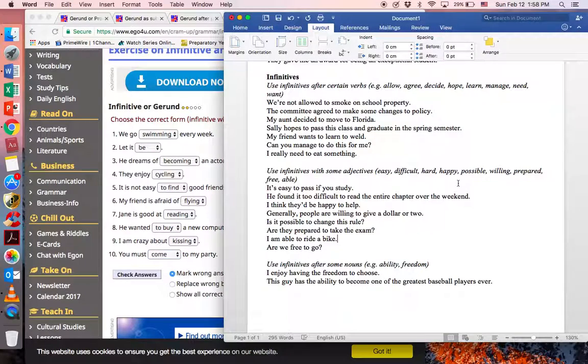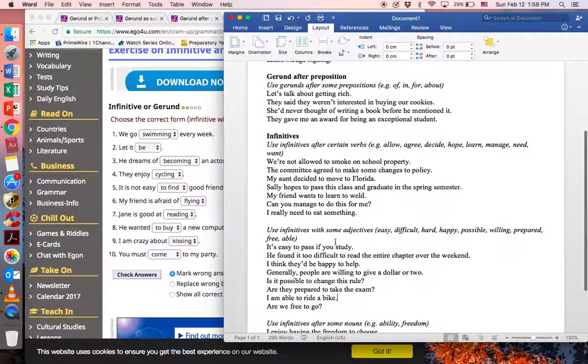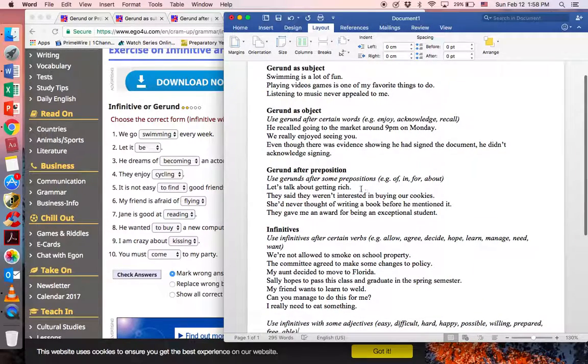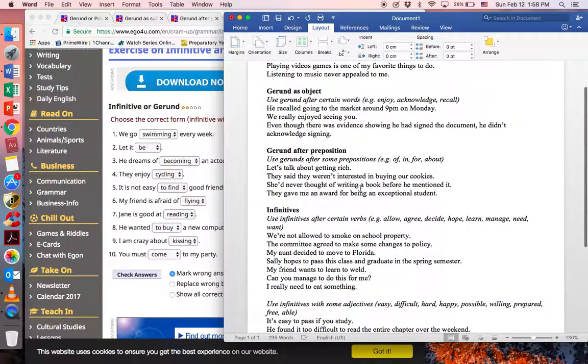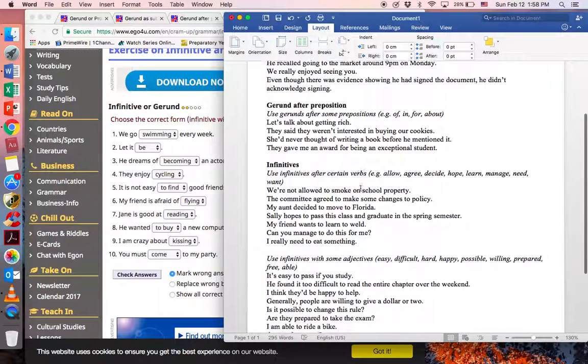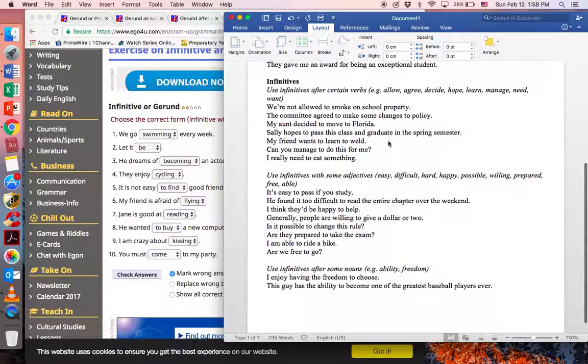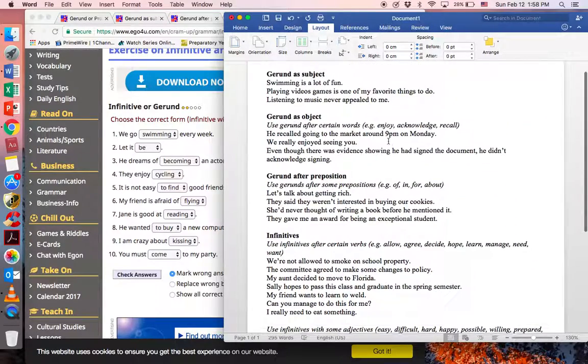Okay, so if you just can memorize some of these words and get a good feel for gerund as a subject or an object alone, or gerund as part of an object clause, and gerund after prepositions, always gerund after preposition, never infinitive after preposition, then you should have a good understanding of when we use gerunds, when we use infinitives, and how to use each of them.